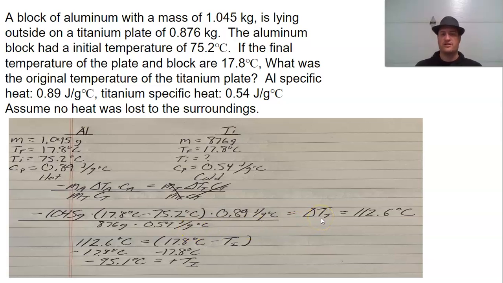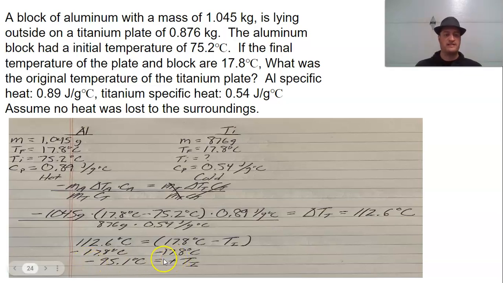Far too many students want to try to solve for the initial temperature by itself by, what's the term, distributing the delta T. Don't do that. It makes it a lot harder. Your delta T for the titanium is 112.6. I can now solve for my final temperature minus my initial temperature, do my math, and see that again, this will be a positive value. This will be a negative value due to the subtraction, which means when I multiply both sides by negative, this now becomes negative and this becomes positive.